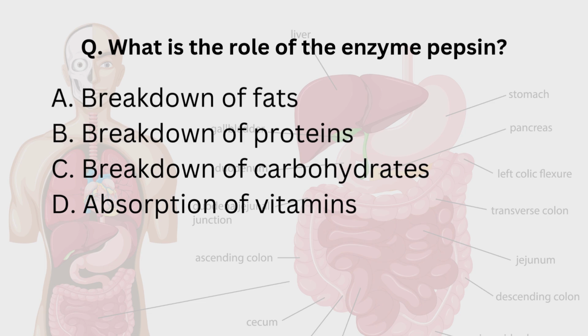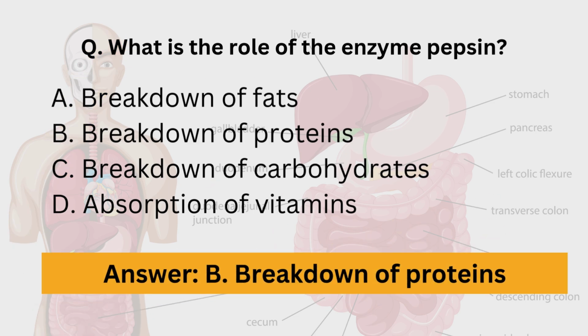Then breakdown of proteins is carried out by pepsin. Pepsin is a proteolytic enzyme that breaks proteins into smaller peptides. Then breakdown of carbohydrates is carried out by amylase enzymes, and absorption of vitamins is carried out by small intestine. Absorption of vitamins is the function of small intestine. Hence, breakdown of proteins is carried out by pepsin. Pepsin is the enzyme responsible for breakdown of proteins. Hence, the correct answer is option B.